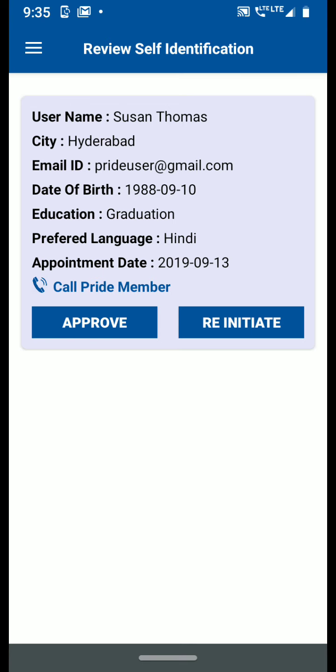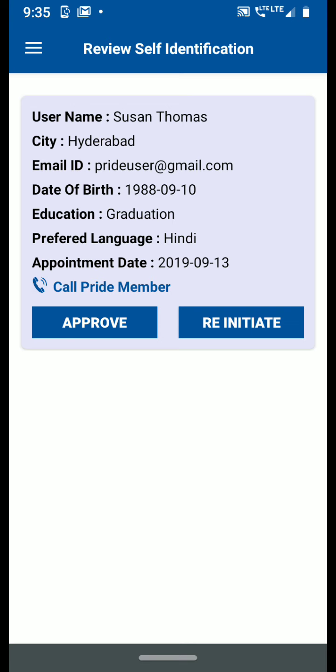Pride members need to come in person to the district magistrate office and complete their review process, and after that the government user can approve the self-identification. When they approve the self-identification, community members would get the third gender certificate.